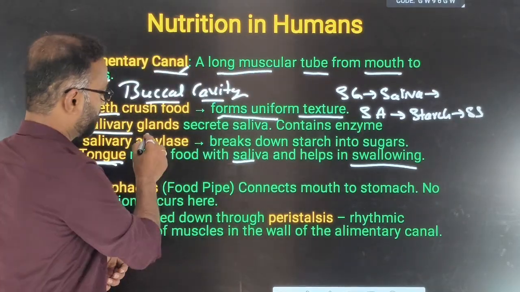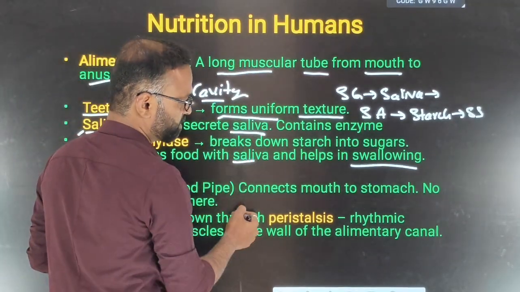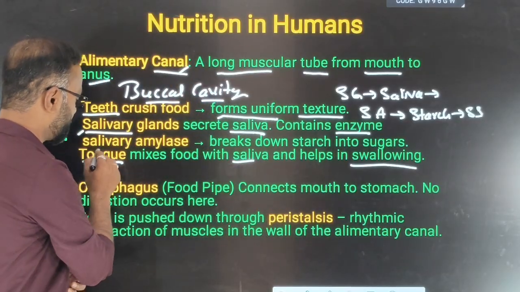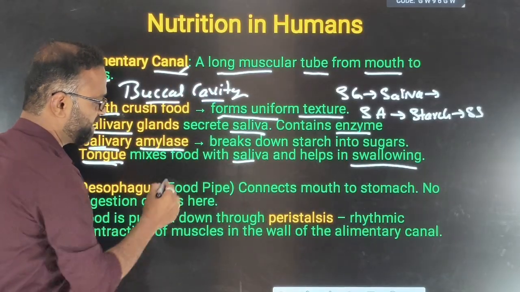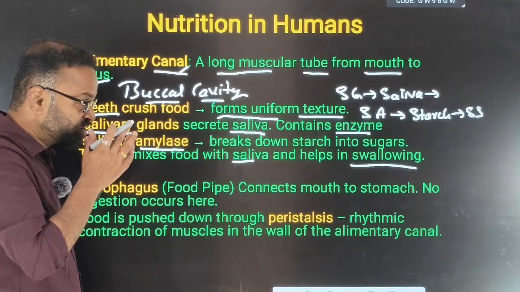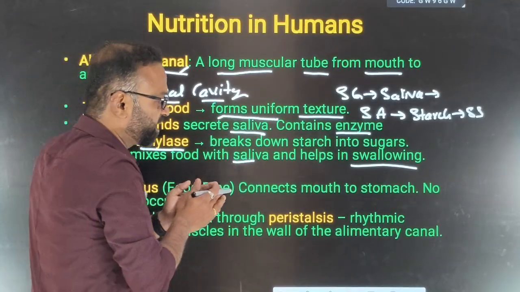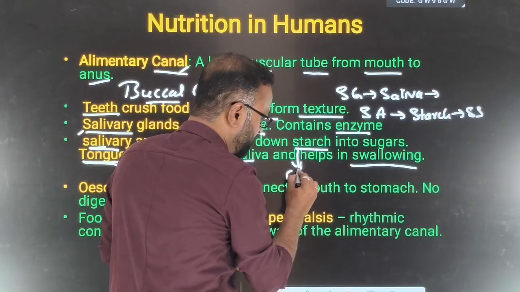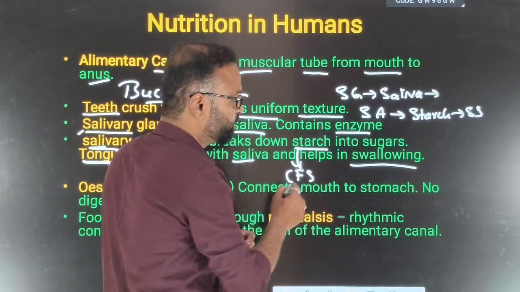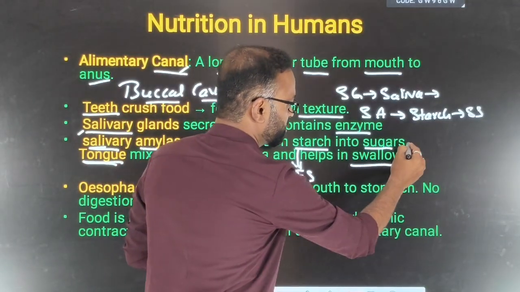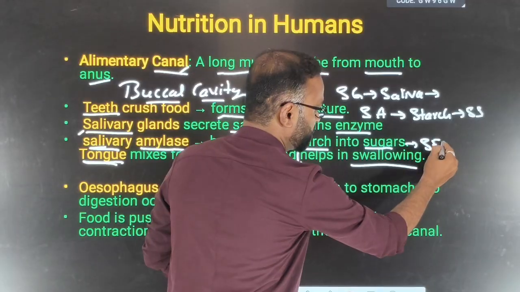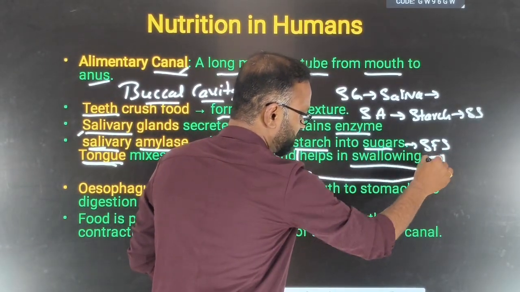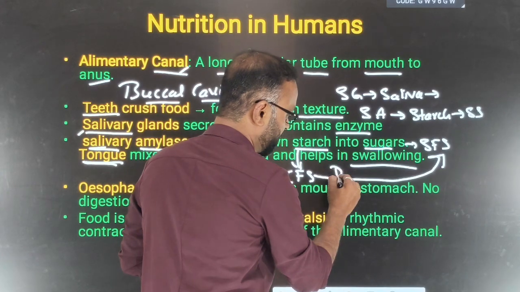Now see here, the salivary gland secretes saliva, which contains an enzyme. What is the name of the enzyme? Salivary amylase. What is the function of this enzyme? It is breaking down the starch, a complex food substance, into simple sugar, a simpler food substance. It is converting the complex food substance into a simpler food substance. That means what is happening here?